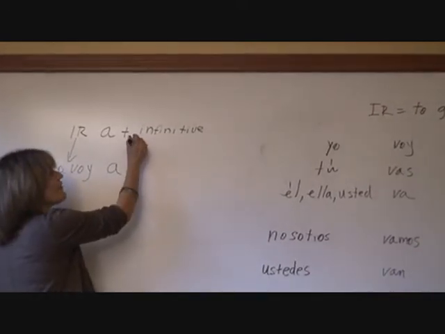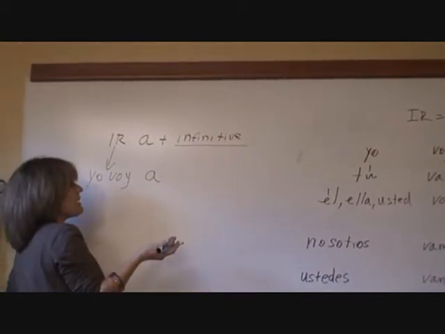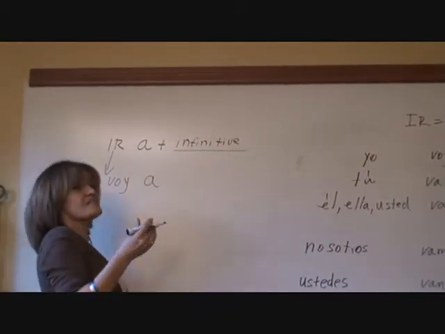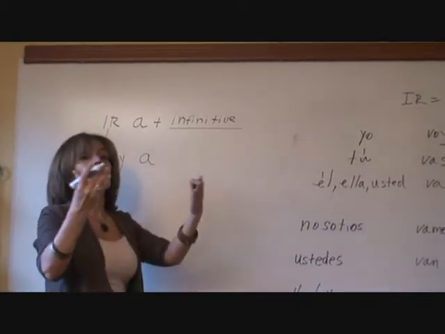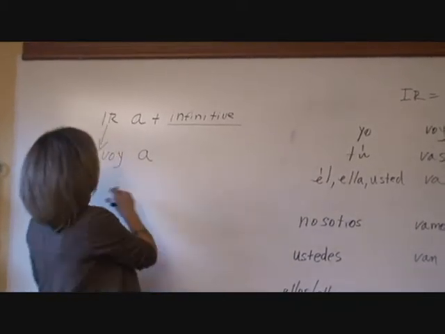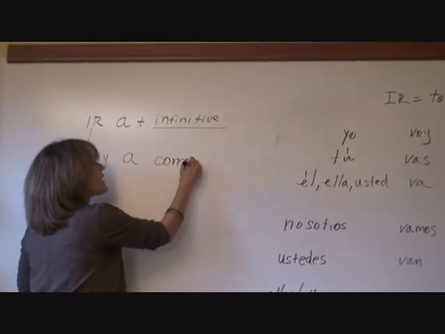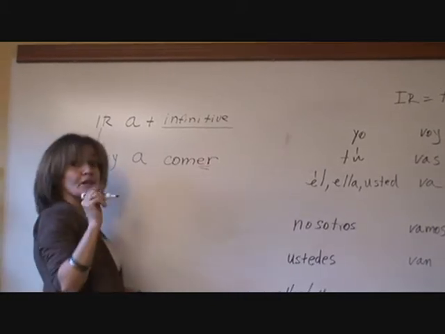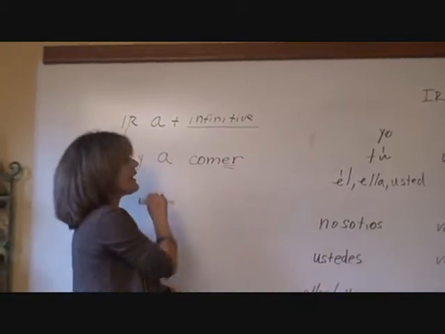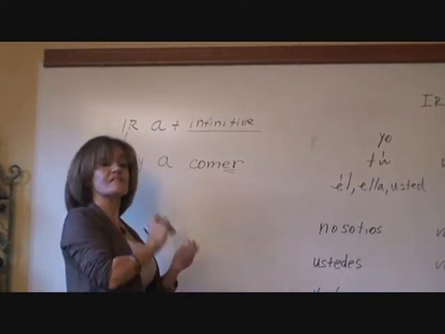Now I need the infinitive form of the next verb. Let's say that what you want to say is yo voy a comer. I am going to eat. So you have yo voy a comer. You leave it in the infinitive. You learned the ER ending verbs and IR ending verbs and AR ending verbs in previous lessons.